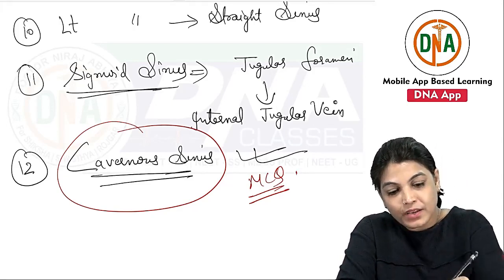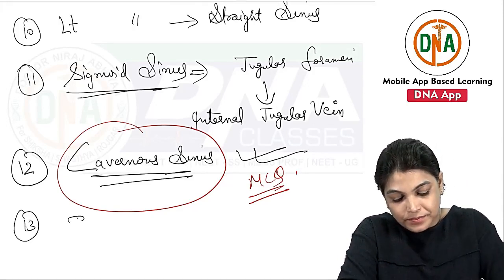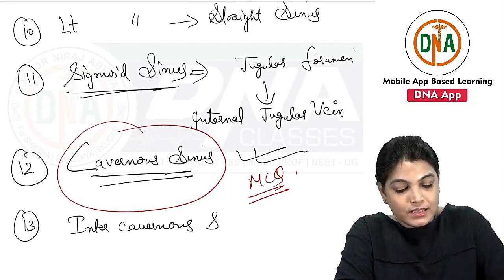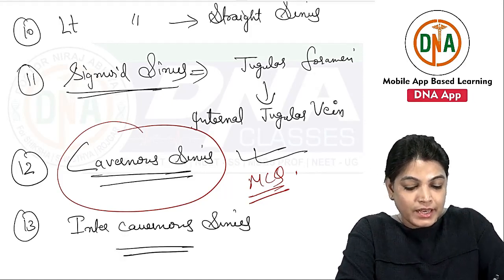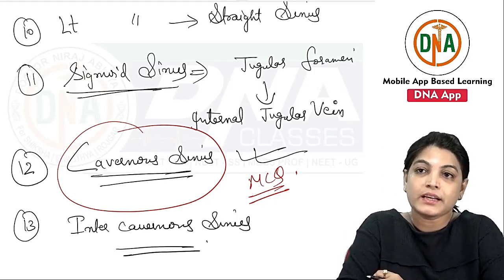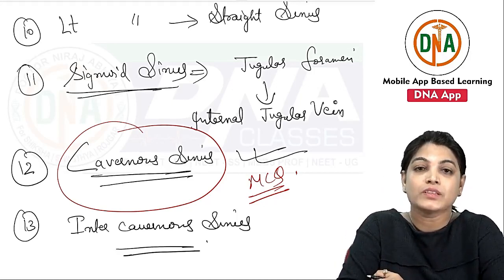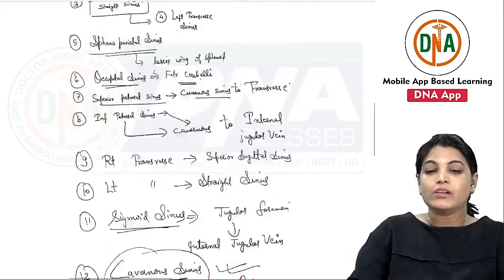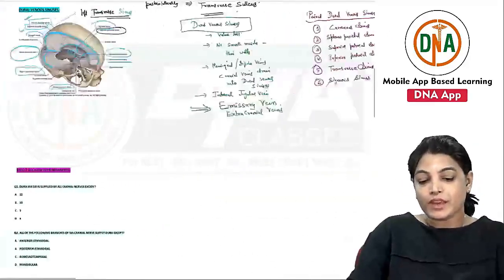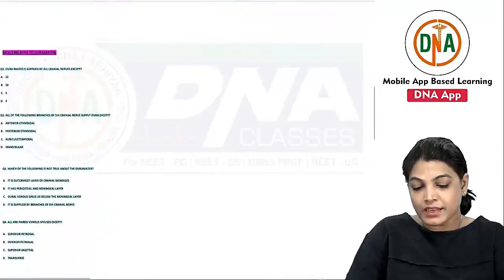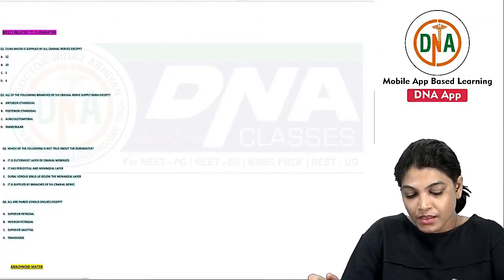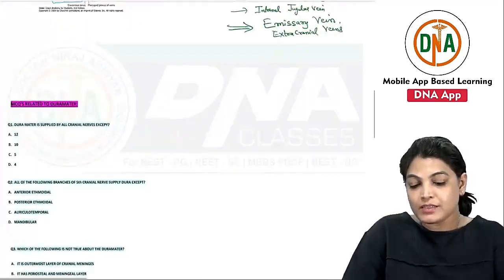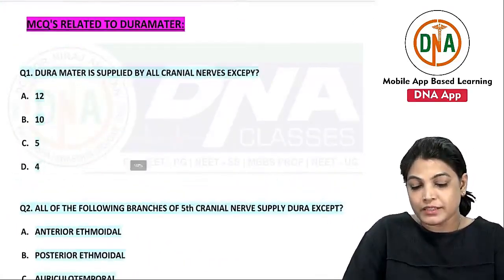Also there are intercavernous sinuses, anterior and posterior, which connect the two side cavernous sinuses with each other. That is called the intercavernous sinus. So I have just described all the sinuses in brief. Thereafter, coming to the next layer, the arachnoid mater. But before that, let's discuss some MCQs related to the topic.